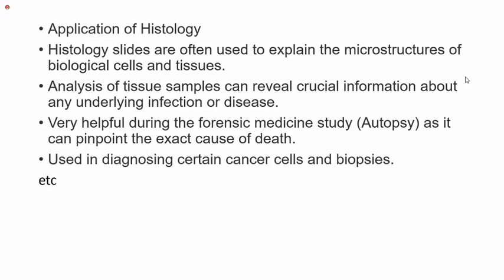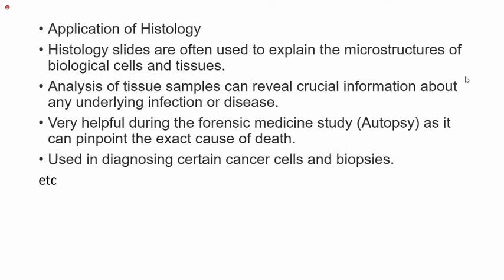Now the question will rise: are those the only abnormal things we can identify in pathology? No. For example, you might have heard about forensic science or forensic medicine. In any abnormal death, we also identify the changes in the cellular elements.